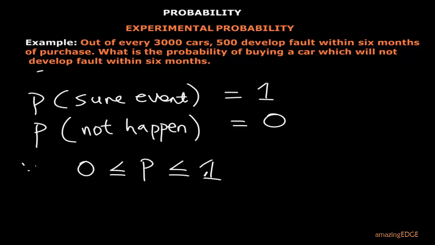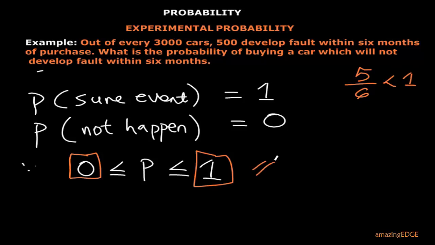So what does it mean? Whenever you are doing a calculation in probability, it will not be less than 0. It must not be greater than 1. So it will be from 0 to 1. If you look at the previous examples we did, for instance, in this last one, we talked about the probability of the car not being faulty. We got it to be what? 5 over 6. You see that this is less than 1, so it still falls inside this interval.